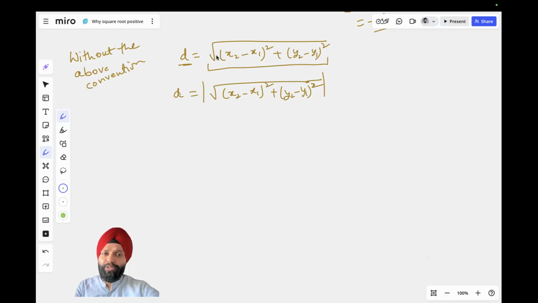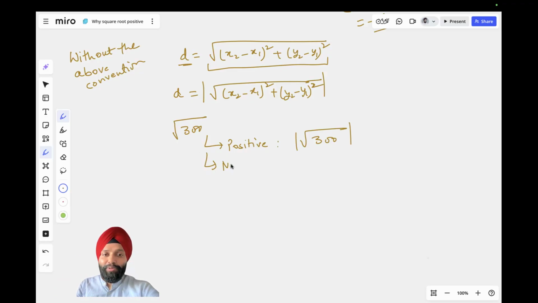But if I just write square root of something, let's say just write square root of 300. Now, in this world where we don't have the convention that it is always positive, this can be positive or negative. But I want to just talk about the negative entity coming out here. How do I talk about that? If I want to talk about positive, then, well, I can talk about positive by putting a modulus here, right? But if I just want to talk about negative, what do I do? Think about it. You may pause the video and think about how do you talk about only the negative.